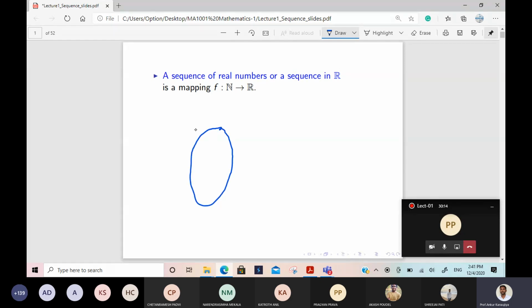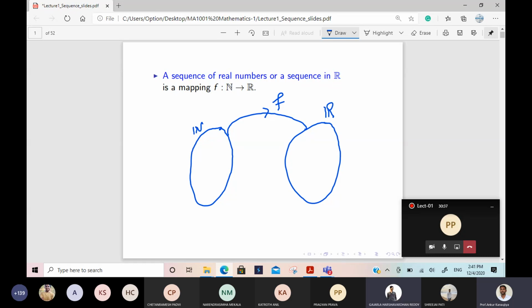Suppose this is the natural number set N and this side is the real numbers. So what will this function f do? Here in the natural number set, can you tell me 2 or 3 elements of the natural numbers? Anyone? Some 2 or 3 members of the natural number set. 5, 6, 7. Yeah, 5, 6, 7. 8, and definitely 9, 1 is also there.